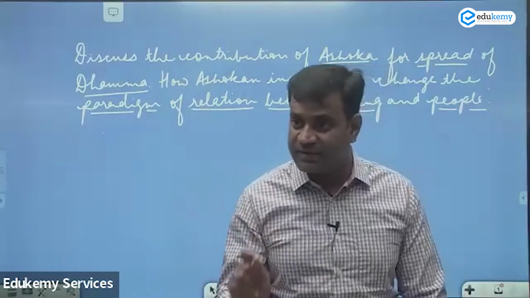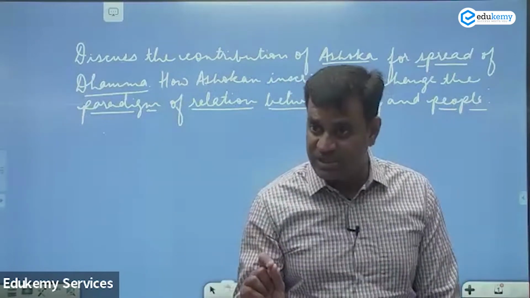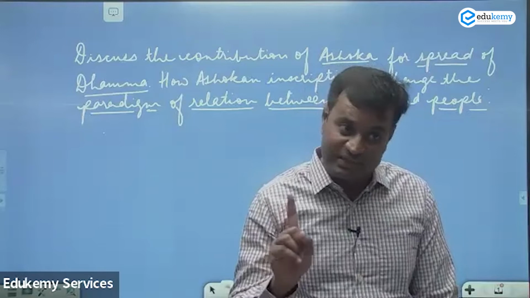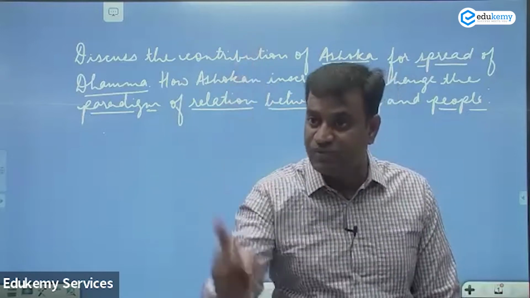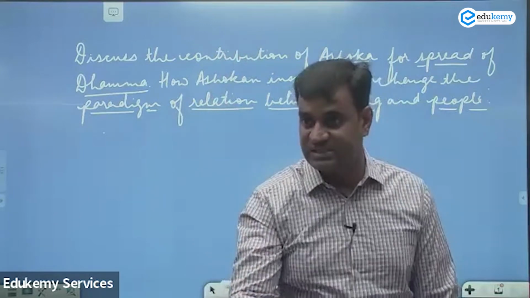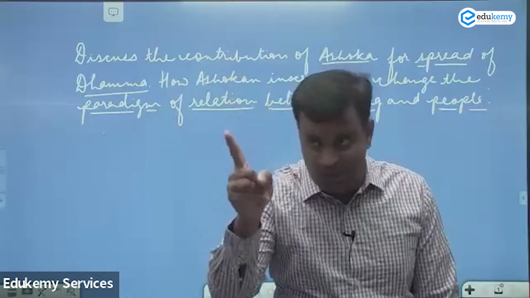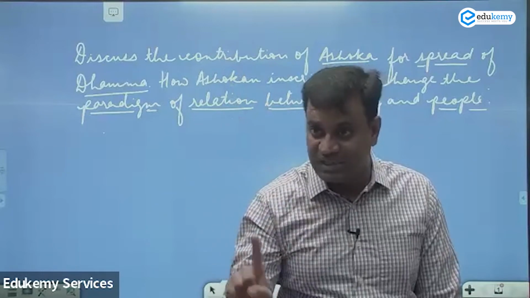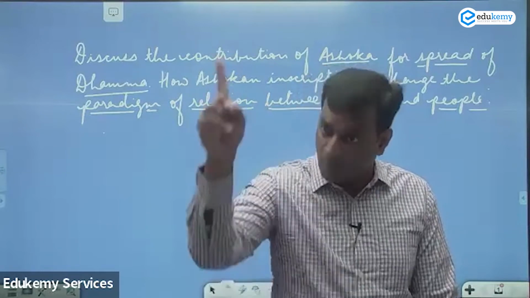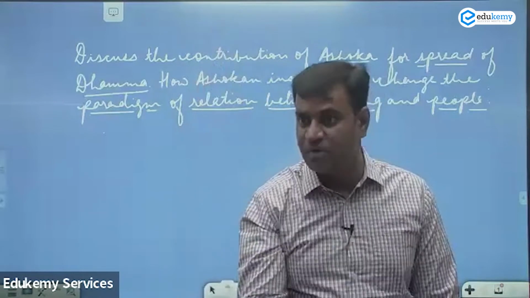14 major rock edicts doesn't mean at 14 places. Major rock edicts are found only at 10 places. 14 rock edicts means at one rock surface, 14 messages are written. Clear? This is known as 14 major rock edicts. Make the concept clear. When we say 14 major rock edicts, it doesn't mean 14 places. At one surface, 14 messages of Ashoka are there.